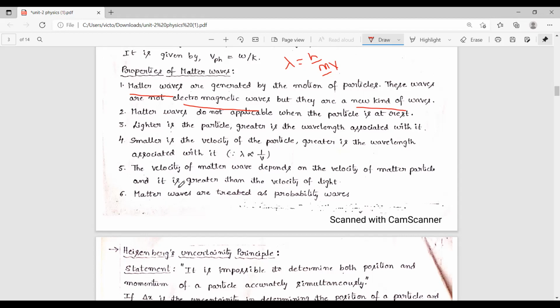So this is about today's session. We discussed what the dual nature is, what a matter wave is, and the different forms of the de Broglie wavelength expressions. In the next section, we will discuss the Heisenberg uncertainty principle. Okay. Thank you to all.